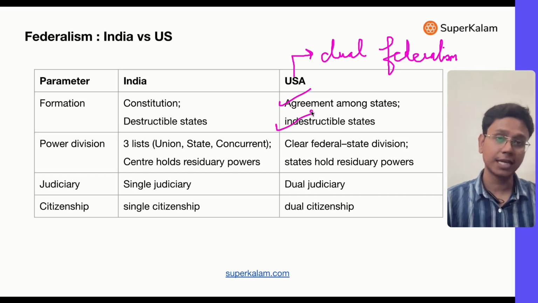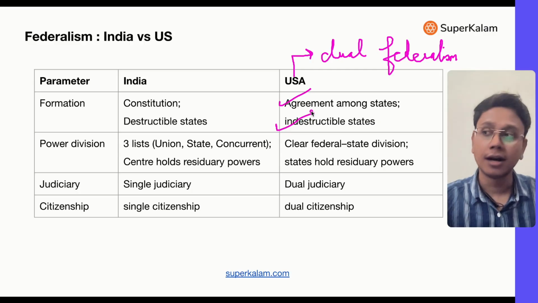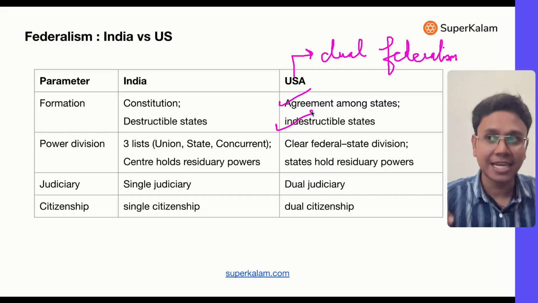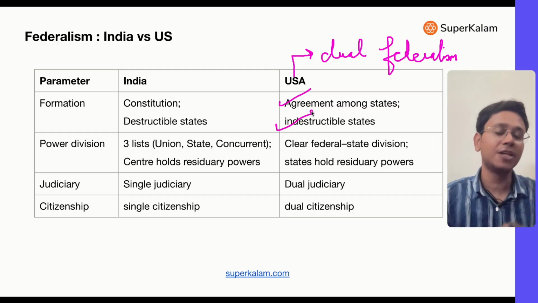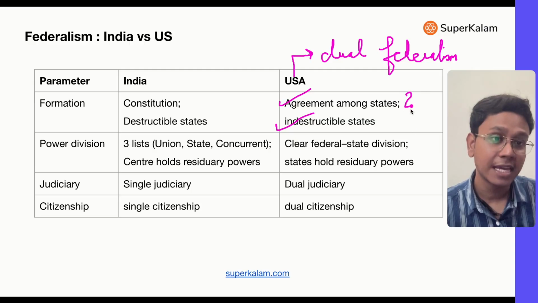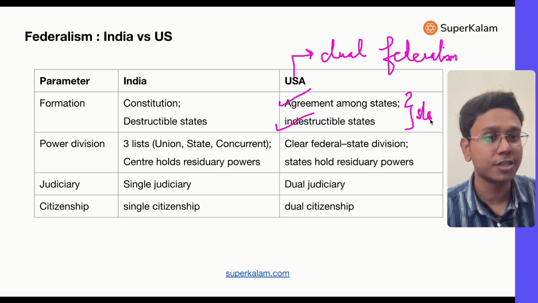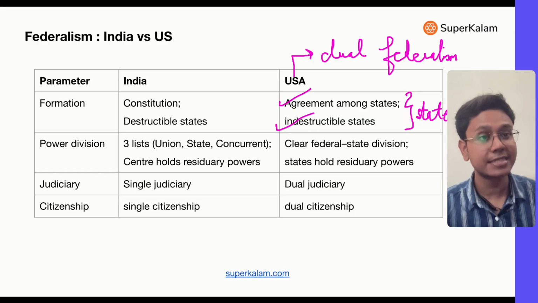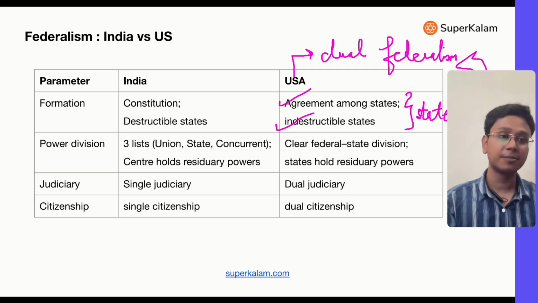Indestructible means the USA as a whole cannot merge states, cannot change the name of states, cannot make more states, cannot divide states. That's the meaning of indestructible. Because of this, states are very powerful in USA, and because states are very powerful, it is said that it is the best example of federalism.